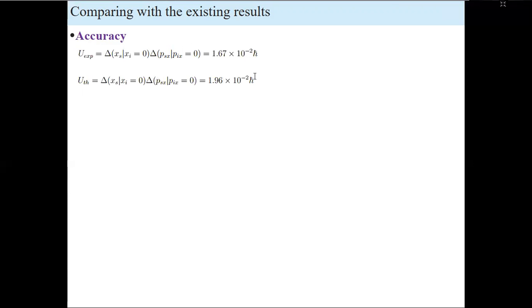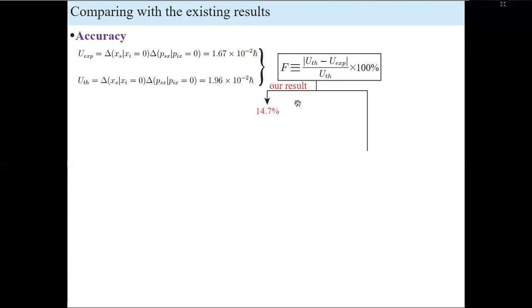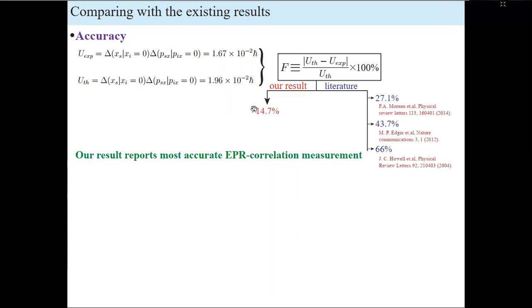To quantify the accuracy, we define this quantity f. If f is small, that means better accuracy. For our result, it is about 15%, whereas these are the numbers in the literature. We find our measurement scheme has improved the accuracy to a very good extent. Also, our result reports the most accurate EPR correlation measurement in position-momentum so far.